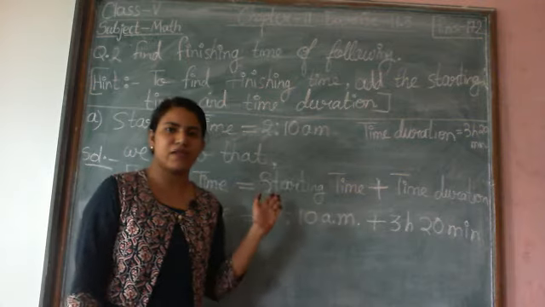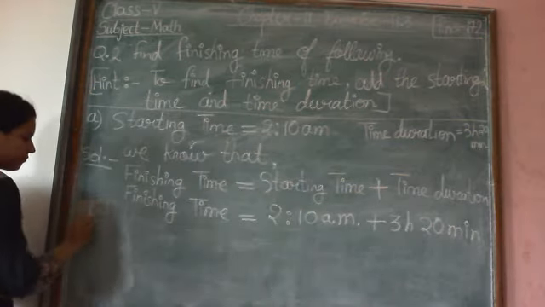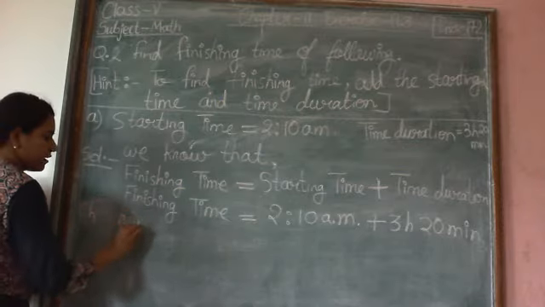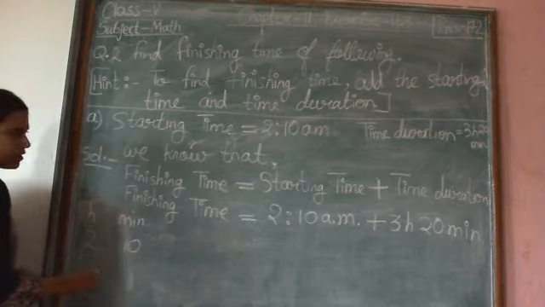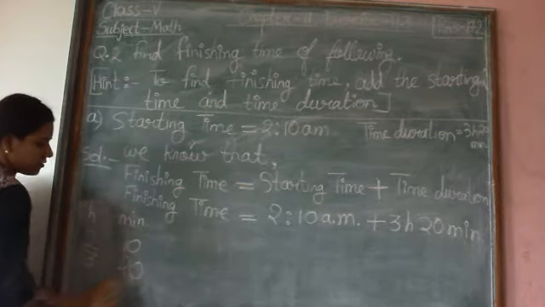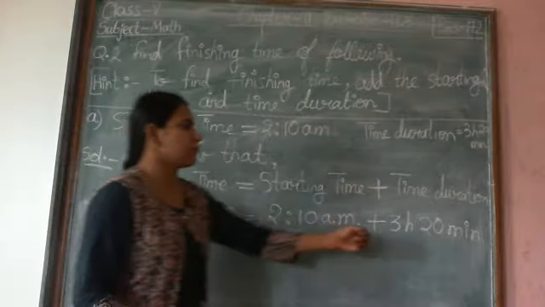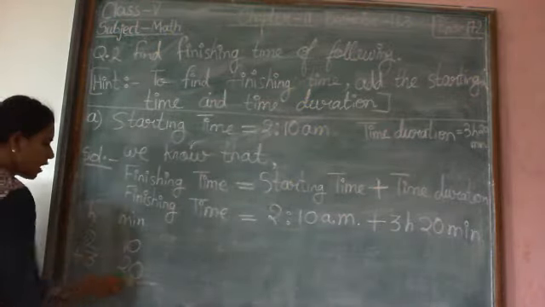Now our task is to add both the times. We will arrange them according to hours and minutes. So in rough work, arrange 2 hours 10 minutes and time duration is 3 hours 20 minutes. What operation we are applying here? We are applying addition. So put a plus sign here. Now add them.